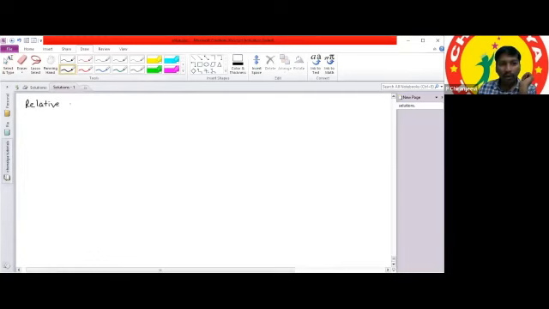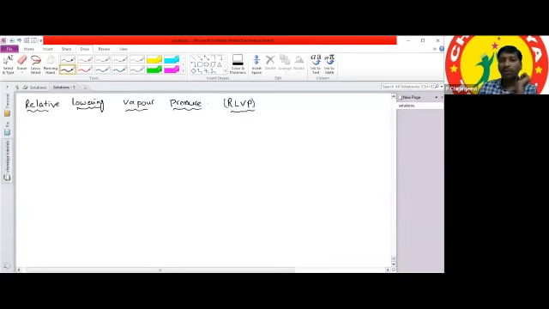Relative lowering of vapor pressure. In short form, we can write this as RLVP. So what is meant by the relative lowering of vapor pressure?